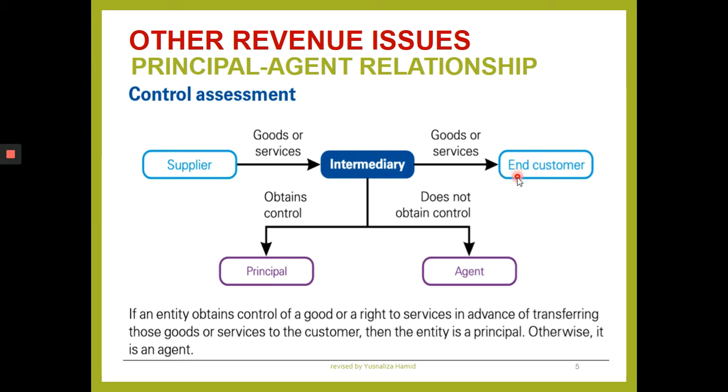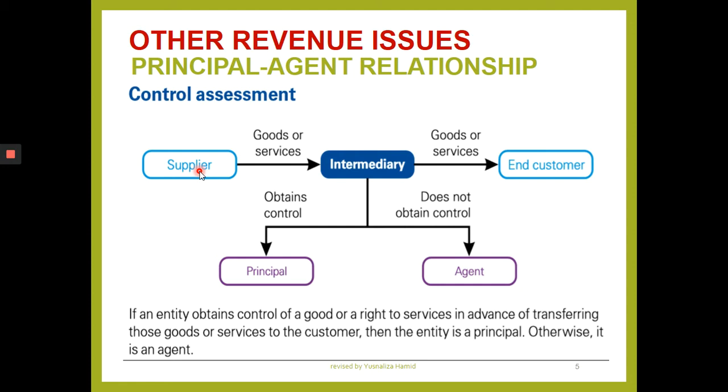If they purchase the goods, the intermediary will deliver the goods. When goods are purchased by the customer, money is collected, the intermediary is entitled to a commission, and the money collected will be remitted to the supplier. The supplier is the principal, the seller entity.